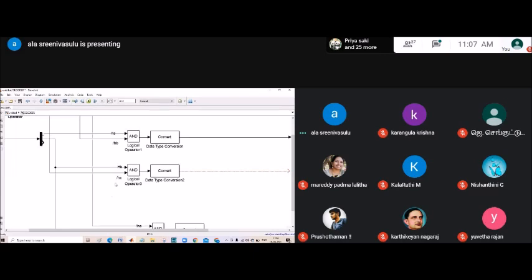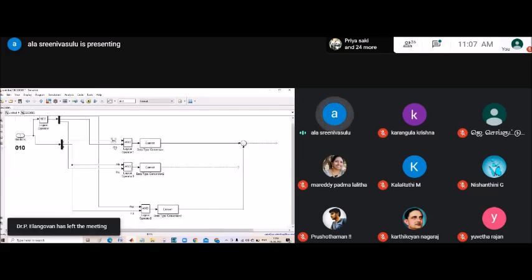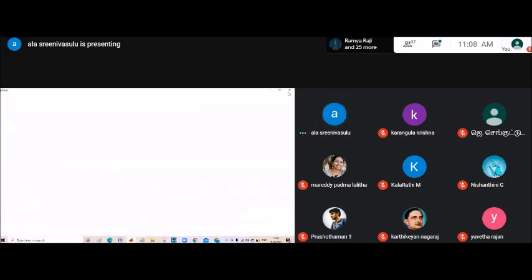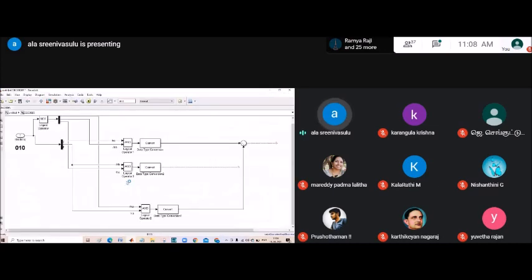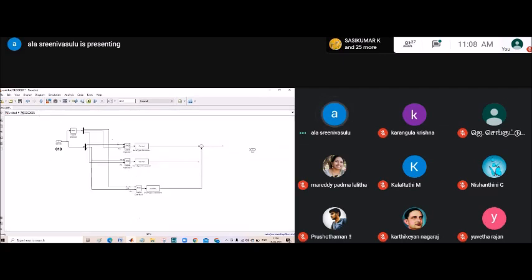So again HB is 1 and HC bar 1, so 1, 1 you will get, and again output as 1, positive side.